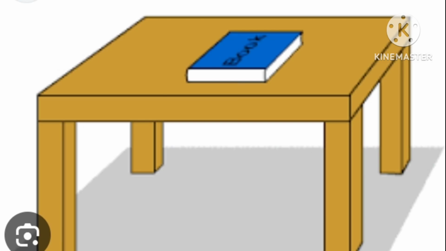Now I will give you different examples. When you sit on a chair, gravity pulls you down but the chair pushes back up. Why don't you fall? The next example is a book staying on a table, because the table pushes up with a normal force and gravity pulls down with an equal but opposite force. Okay, this is the normal force.